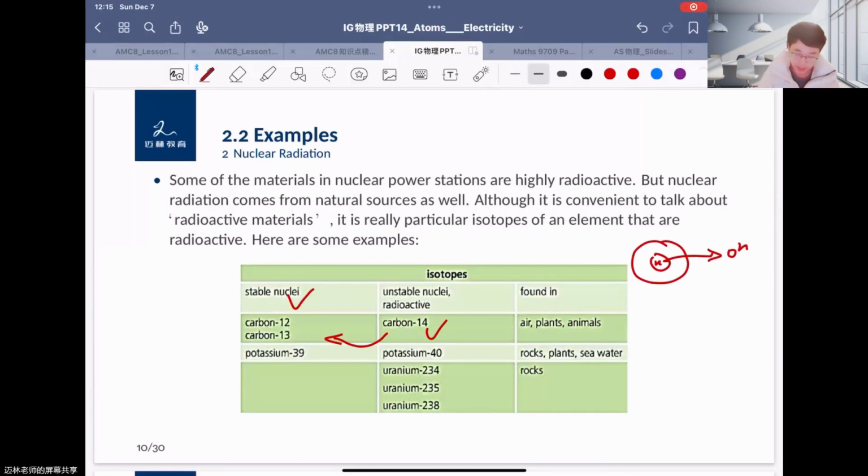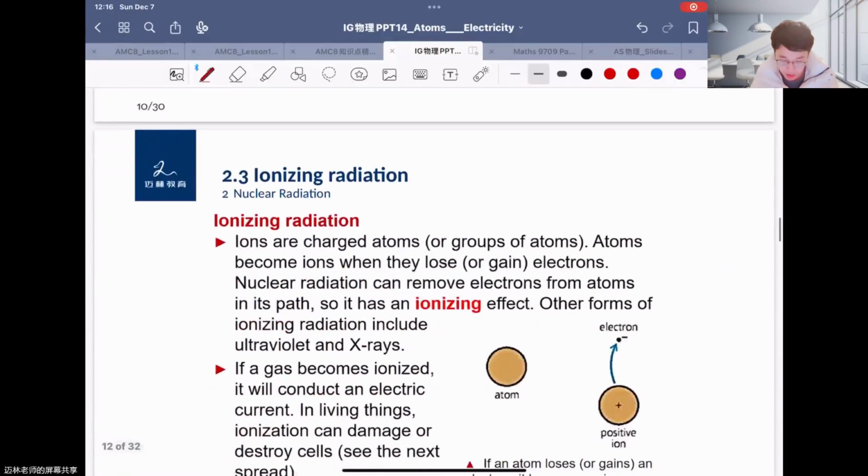For potassium, potassium-39 is a very basic element, and potassium-40 is not a very stable isotope, so it is emitting neutrons all the time. Uranium is very interesting because it is a basic material for nuclear fission. You can use it to build nuclear weapons, which is very, very dangerous. So here are the isotopes. Some are not stable and just emit neutrons, and that is what we call decay.